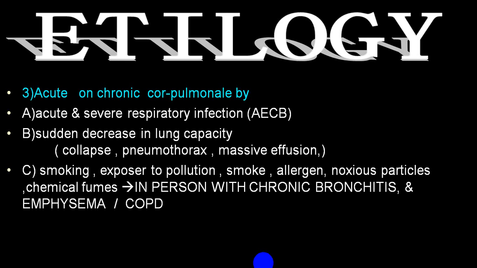Or if he develops any lung pathophysiology like collapse, pneumothorax, massive pleural effusion, etc., person can have an acute on chronic. Again, person starts smoking or is exposed to pollutants, smokes, allergens, noxious particle, chemical fumes, in presence of chronic bronchitis, emphysema or COPD, likely that person will develop acute on chronic phenomena.